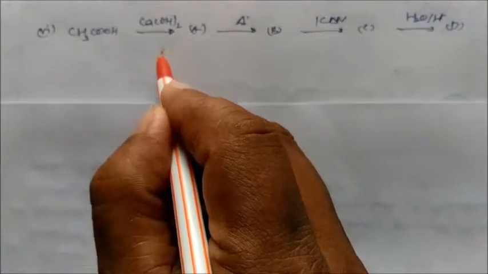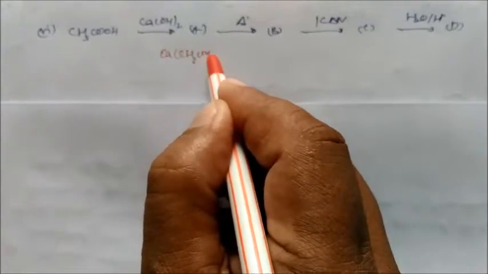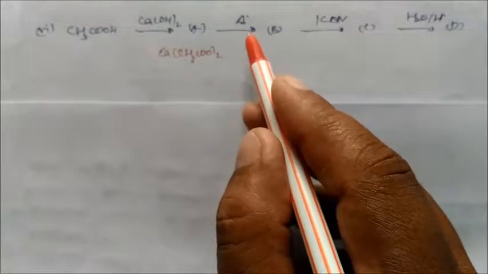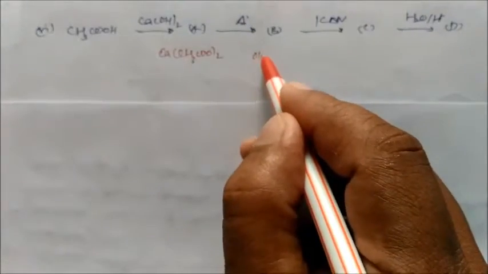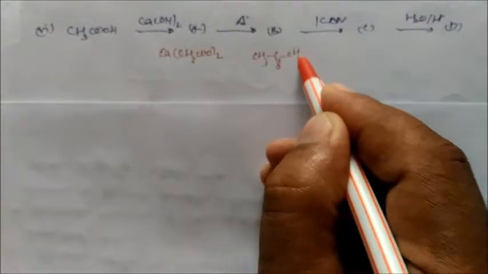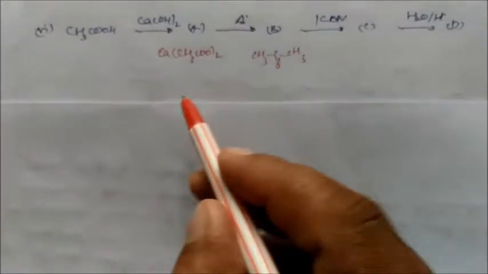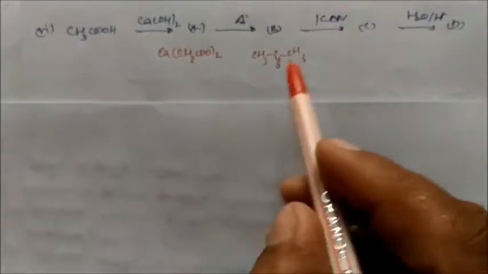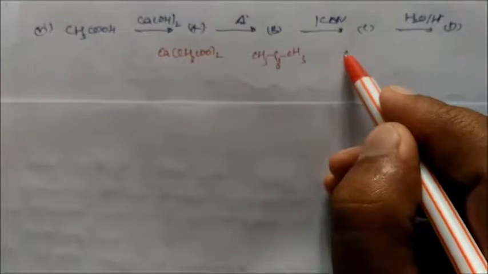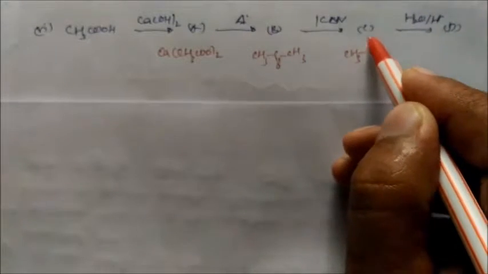So acetic acid in presence of calcium hydroxide forms calcium acetate, Ca(CH3COO)2. On heating, it forms CH3COCH3, acetone, as decarboxylation takes place. Again in presence of KCN, addition reaction will take place on this carbon, and it will form CH3 with OH and CN on the same carbon, so cyanohydrin formation will take place.